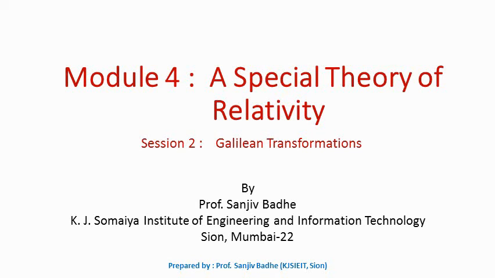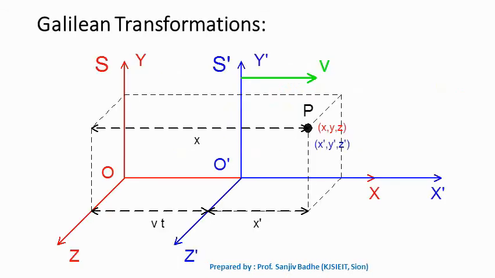In the first session we discussed inertial frame and non-inertial frame of reference. Now we will try to get Galilean transformations which relate the space and time coordinates for the observers in the two inertial frames. We will discuss limitations of these Galilean transformations and solve some numerical problems based on these transformations. Now let us discuss Galilean transformation.